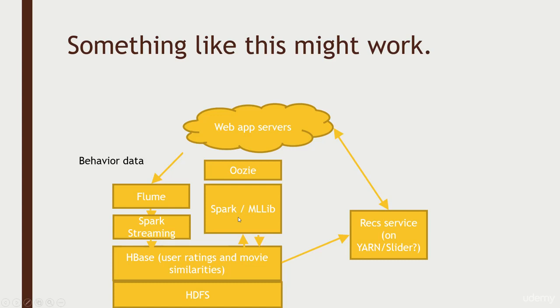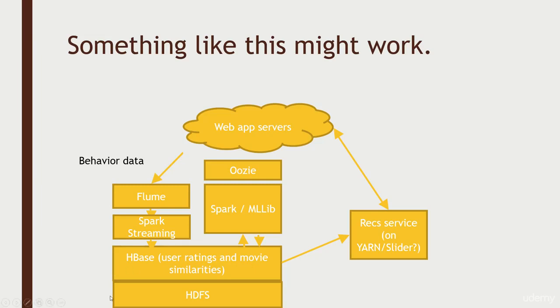to each other. So movie A is similar to movies B, C, D, and E. People who like Star Wars also like The Empire Strikes Back and Return of the Jedi and Indiana Jones, whatever it might be. So that can run infrequently. That's the hard part. That's the heavy lifting of this whole system. And Oozie can kick that off daily and update back into HBase a separate table that just has relationships between movies. What are the similar movies to each movie that I've seen?